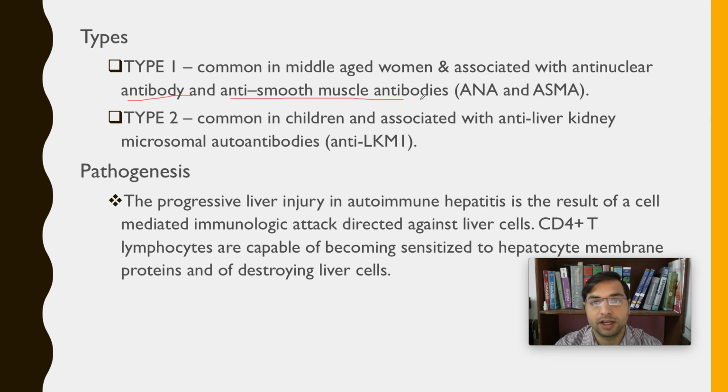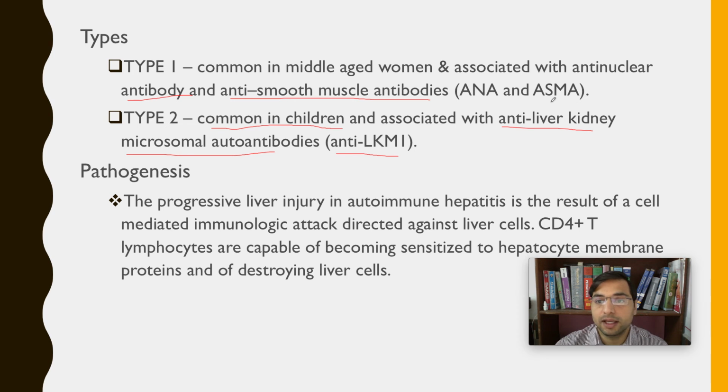Whereas type 2 is common in children. Autoimmune hepatitis in children is type 2, and it has a different antibody production, anti-liver kidney microsomal autoantibodies, anti-LKM1, right?